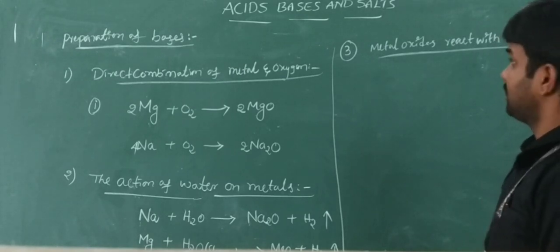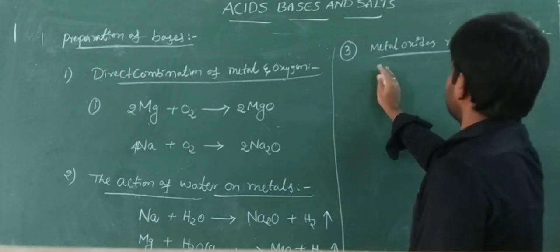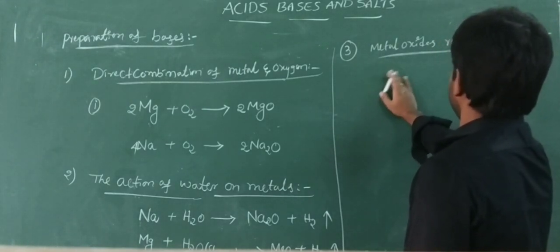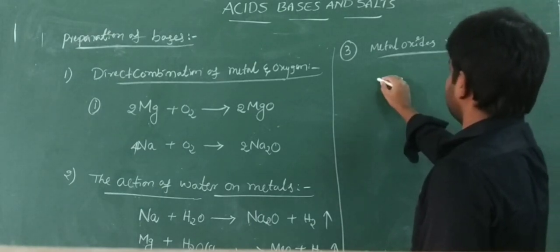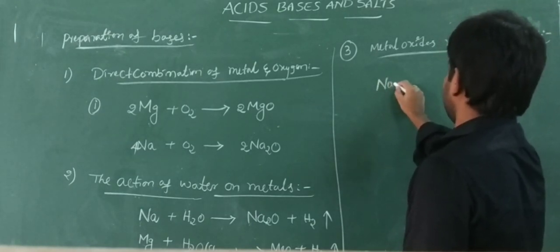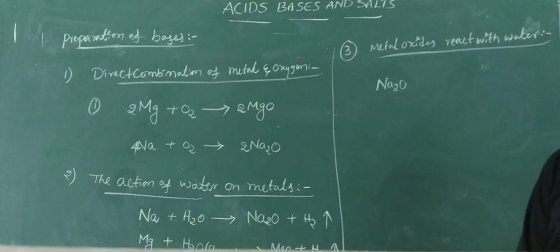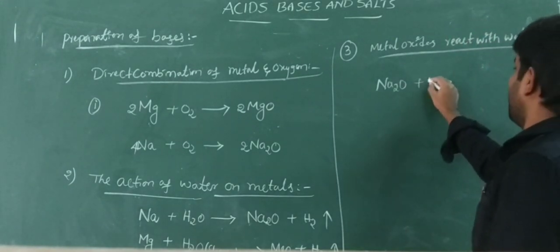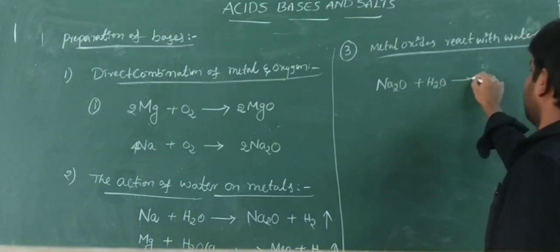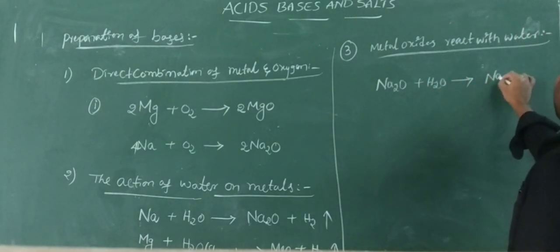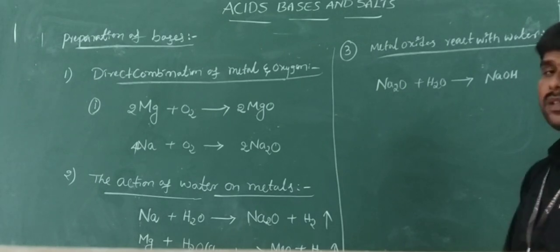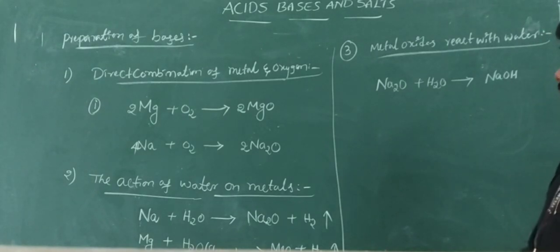We can say like this. Here, examples. When a metal oxide reacts with water, suppose for example we are taking Na2O, this is a metal oxide, sodium oxide combines with water to form sodium hydroxide. To form sodium hydroxide.